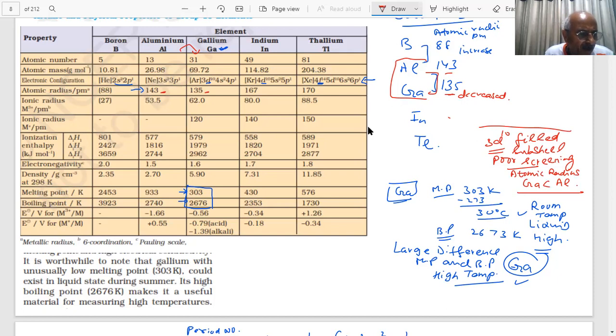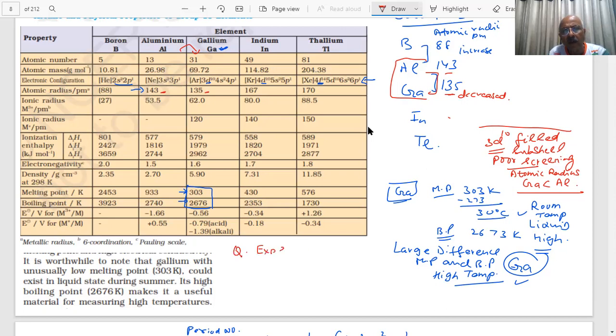Such variations are observed in the presence of the completely filled 3d10 electrons. They will screen poorly. The screening of 3d is poor, so there is a poor screening effect for the outer electrons, but the nuclear charge increases in gallium. Therefore, the atomic radius of gallium is less than aluminium. This is a question for the paper.